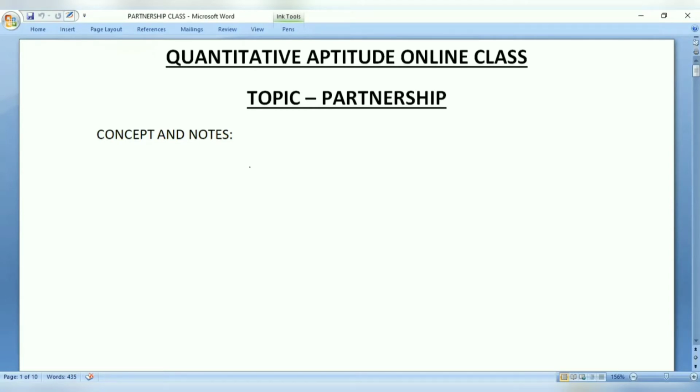For example, if we are talking about sports, we talk about the partnership between two players. If it is cricket, it is a partnership between two players. Or if it is some other game, it's again a partnership between two or more players. In such cases, we calculate partnership between two persons or among multiple persons for the time period they lived together or played together, or if it is a business, it is the time period for which they invested, right? So this is the fundamental concept.